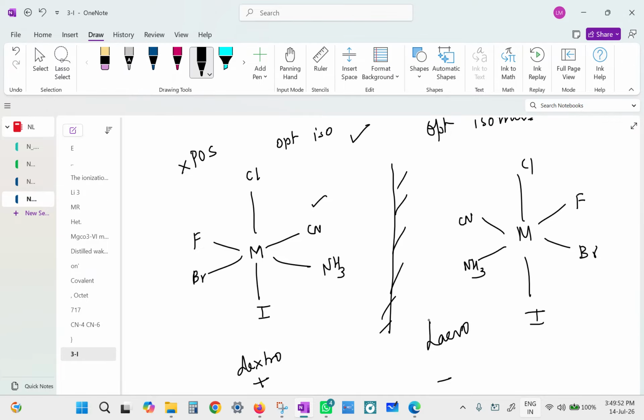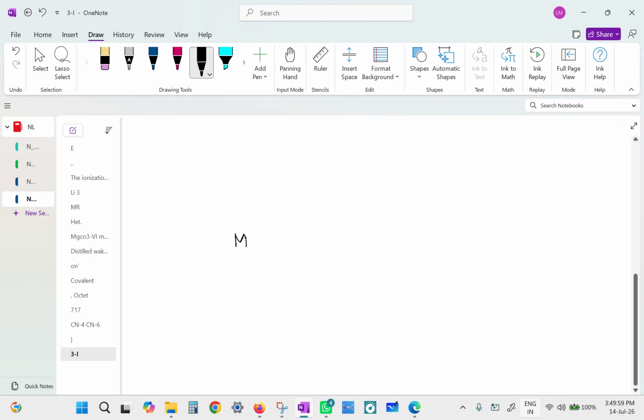Now, coming to another case, the metal has got Cl and Cl. I've got ethylene diamine, NH2, CH2, CH2, NH2. So I'm going to put it like this, just for the sake of simplicity.